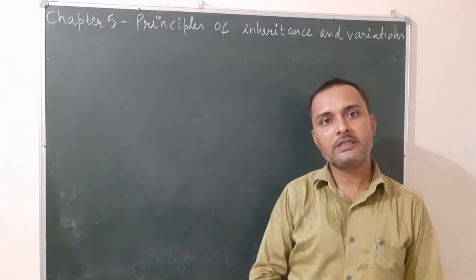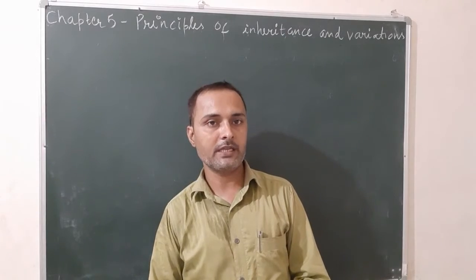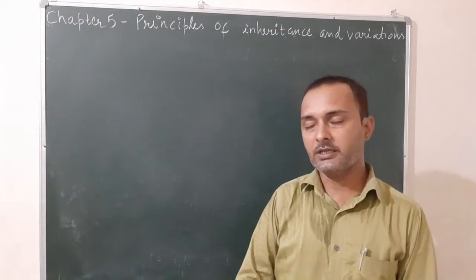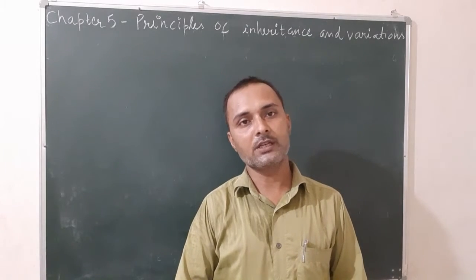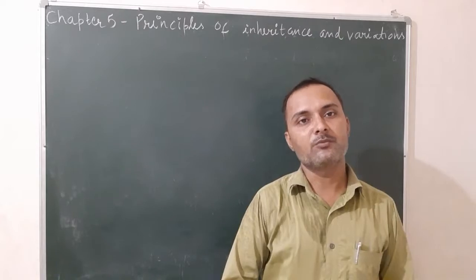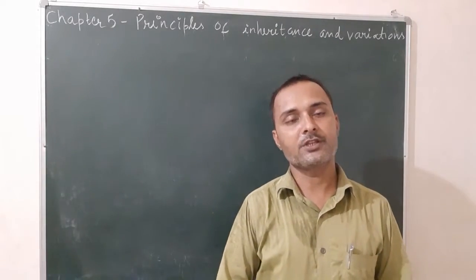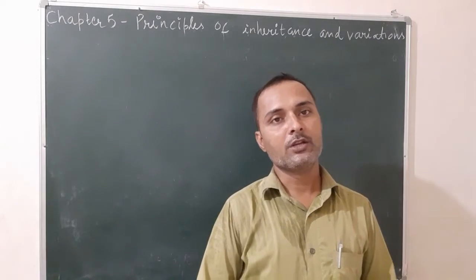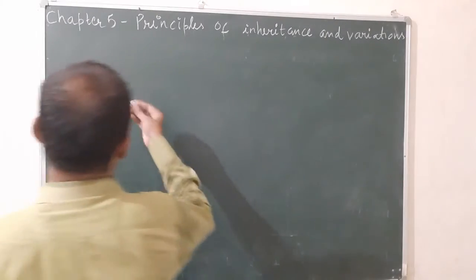Good morning, students. In the previous class, we discussed linkage, types of linkage, and the difference between complete and incomplete linkage. Now, in this class, we will discuss factors affecting linkage and Thomas Hunt Morgan's experiment on Drosophila melanogaster, which is commonly known as the fruit fly. Let us see the first one: factors affecting linkage.